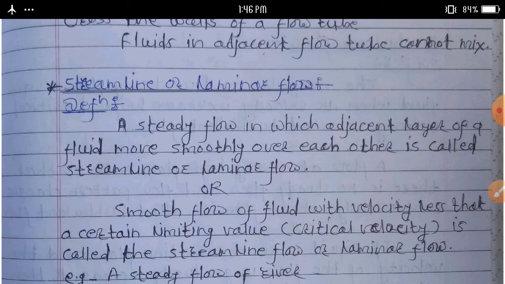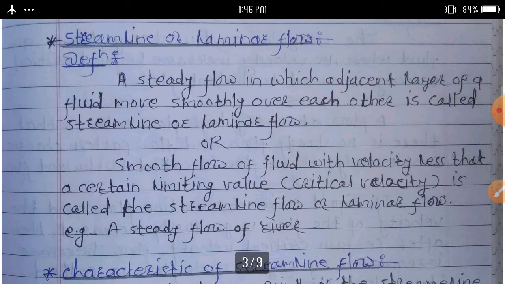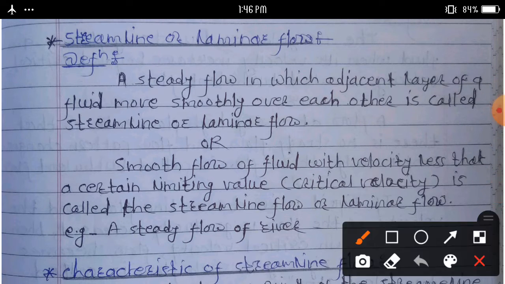Then next term is streamline flow, also called laminar flow. Definition: a steady flow in which adjacent layers of a fluid move smoothly over each other is called streamline or laminar flow.